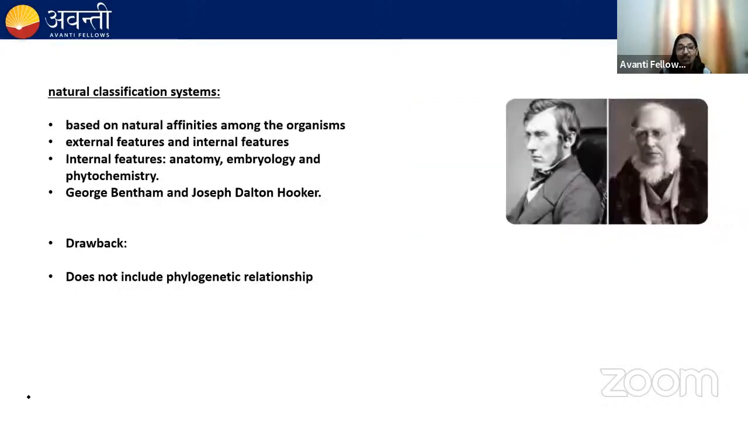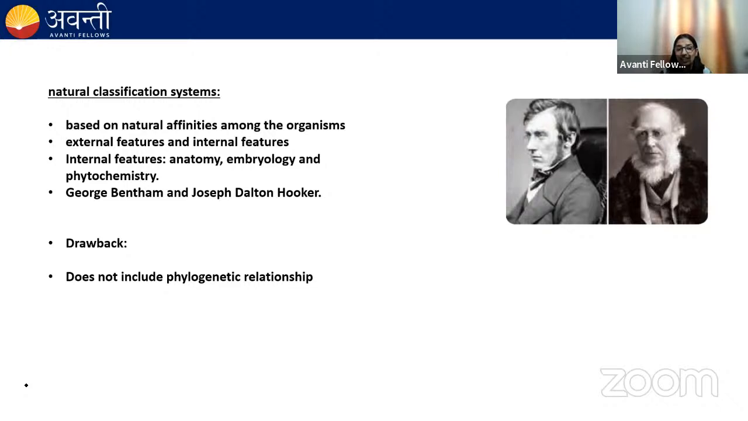Second classification is the natural classification. And this classification is based on the natural affinity among the organisms. Remember this, that it is based on natural affinities. The earlier artificial classification was based on the morphological characters. Remember this. A natural classification system also includes the morphological characters because it includes the external features as well as the internal features.